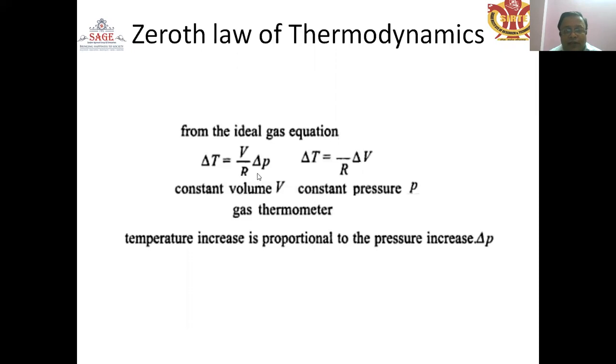From the ideal gas equation, delta T is equal to V by R into delta P, also written as delta V by R. For the constant pressure gas thermometer, the temperature increase is proportional to the pressure increase, delta P.